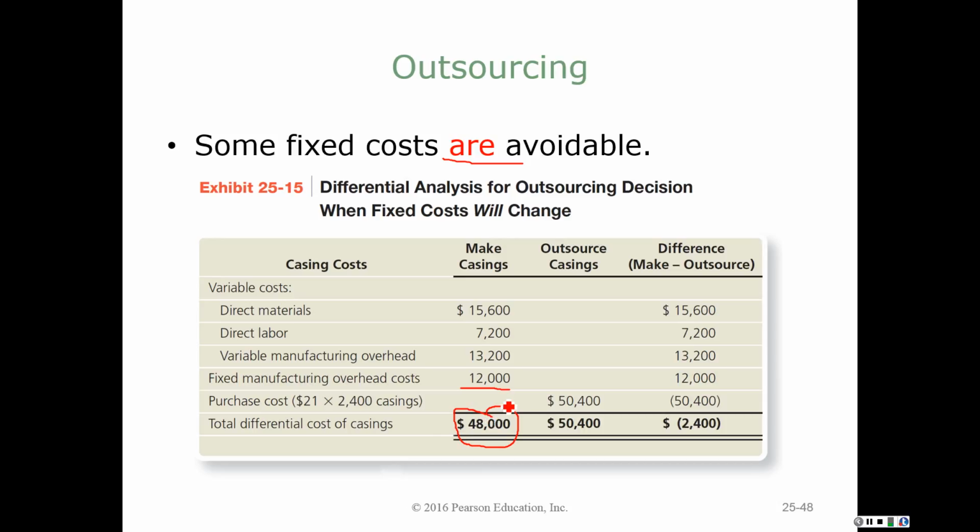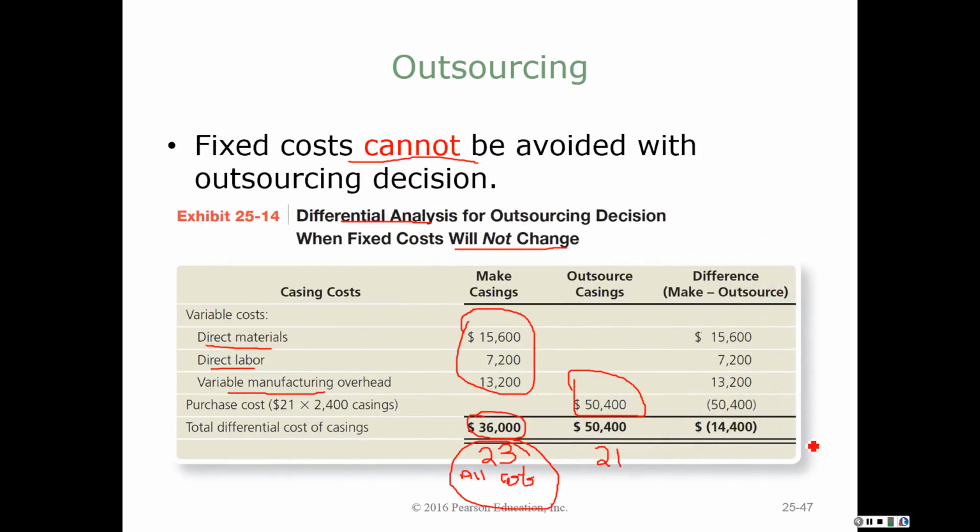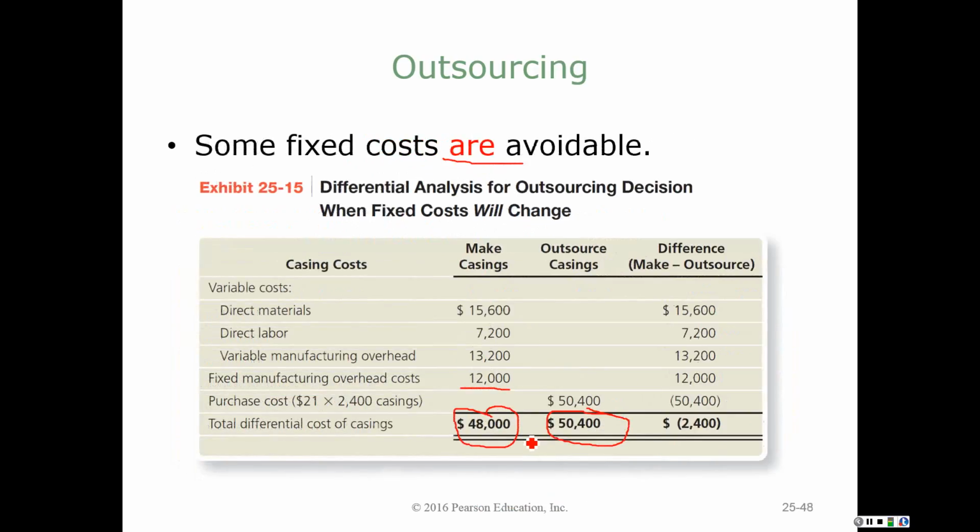$48,000. And so my outsource to purchase my case, from someone else at $21 a case, will cost me $50,400. So once again, I can only get rid of $48,000. It's still going to cost me $50,400 to purchase this from someone else. So still, it's a little better than $14,400, but it still is going to generate more cost to outsource than it is to simply make it ourselves.